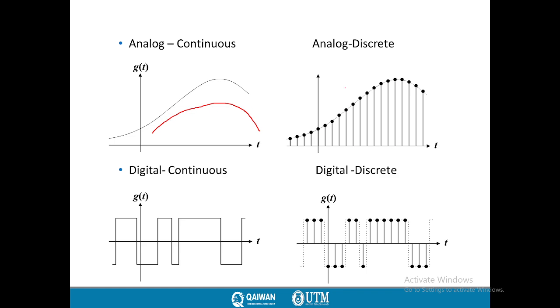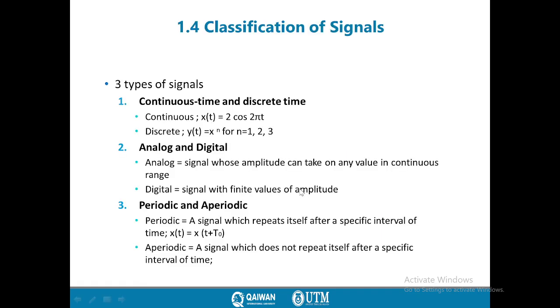But this signal, let's call it a discrete signal. Why is it discrete? Because we have it only at these points. At this point, for example, we don't have any signal, so it is discrete. Also, this signal, just call it continuous. This one, call it discrete. For another explanation, we have analog and digital.